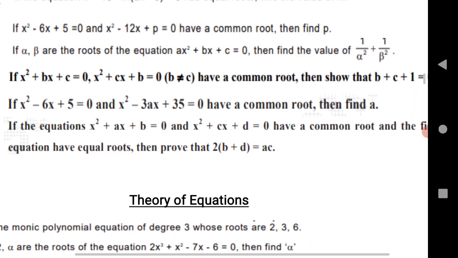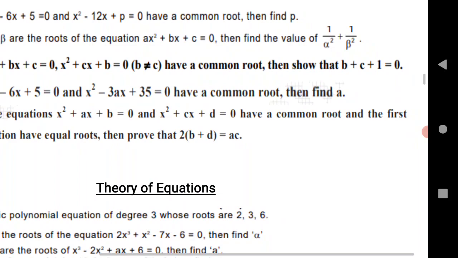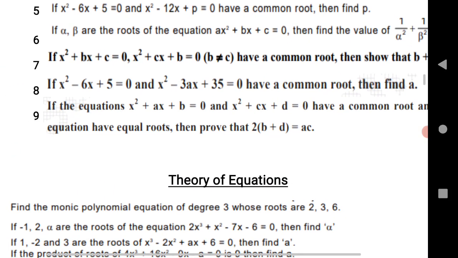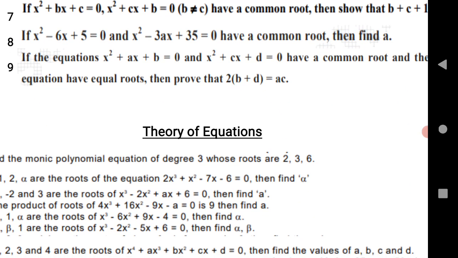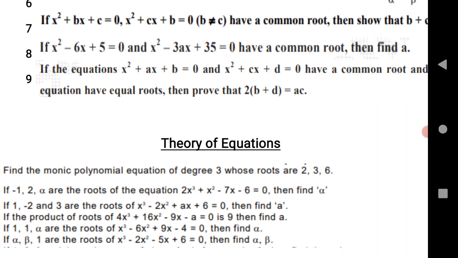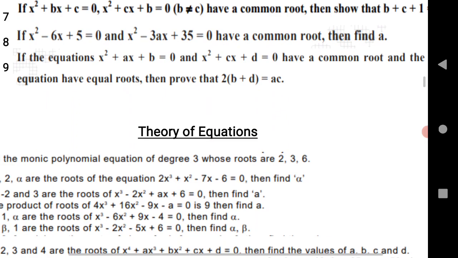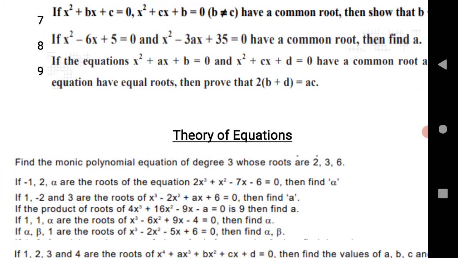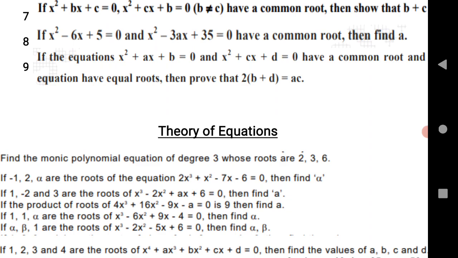Next question: if x square plus bx plus c equals 0 have common roots, show that b plus c plus 1 equals 0. If x square minus 6x plus 5 and x square minus 3ax plus 35 have a common root, find the value of a. If the equations x square plus 2ax plus b equals 0 and x square plus cx plus d equals 0 have a common root and the first equation has equal roots, then prove 2(b plus d) equals ac. It's a very important question.